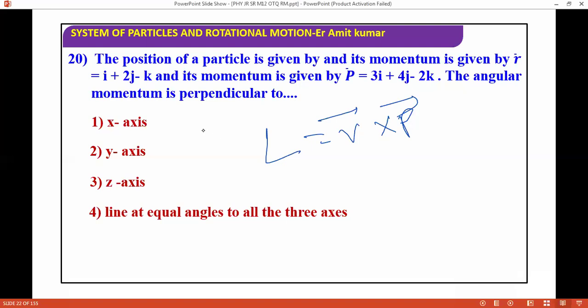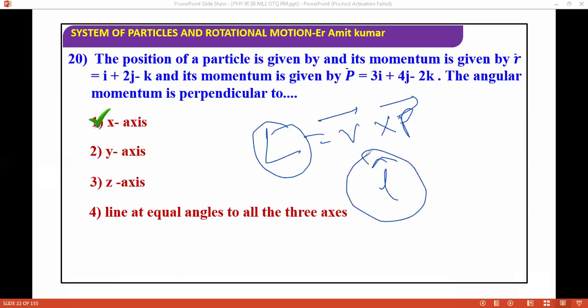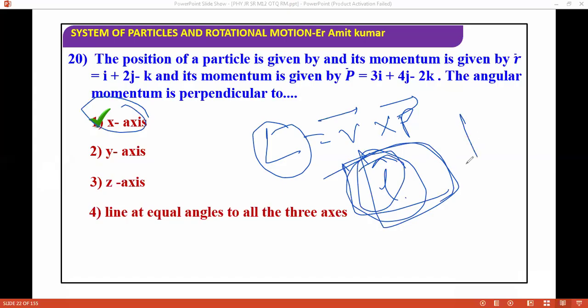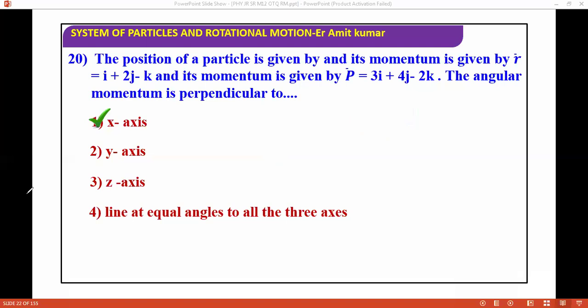L equals r cross p. Once you solve L equals r cross p, you will observe that you will not get the value of the i cap component. You can check it by yourself; it will take some time, so I am not solving it here. You will see that there is no x-axis component, so L is perpendicular to the x-axis. That's why I'm saying this. For solving this, you have to solve manually one by one. You know how to solve the cross product, so you can apply the basic process.